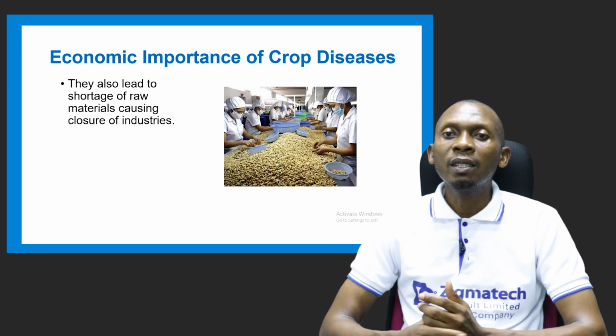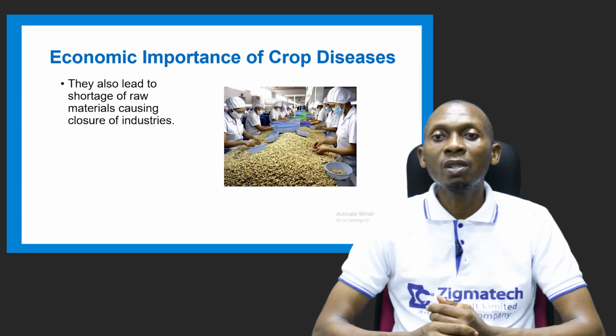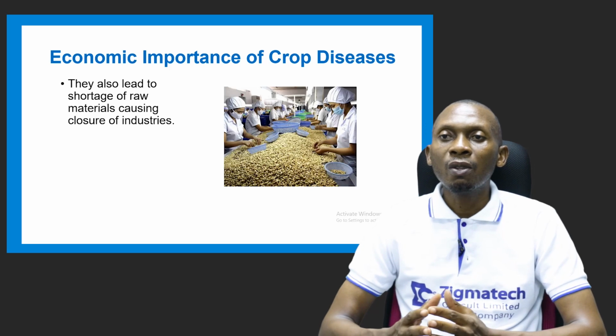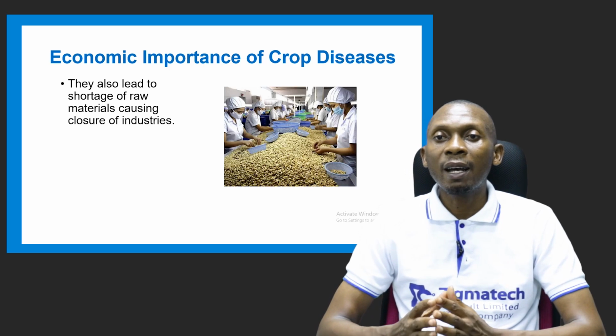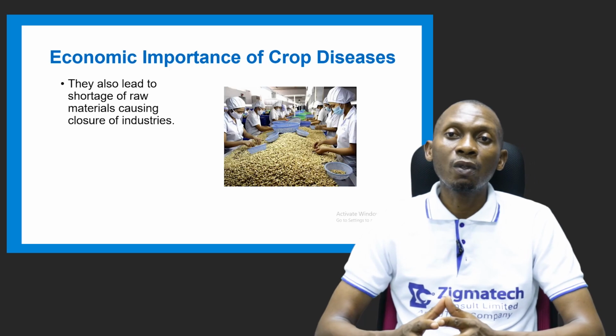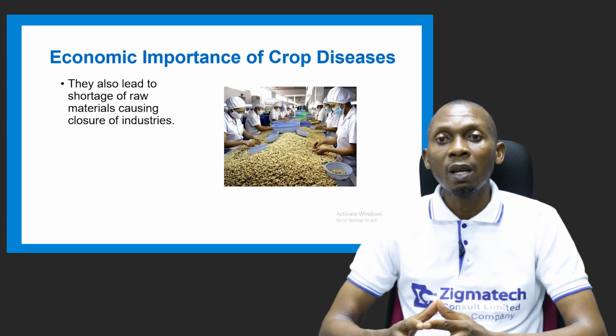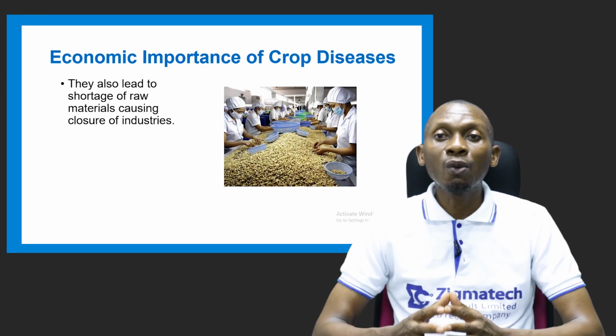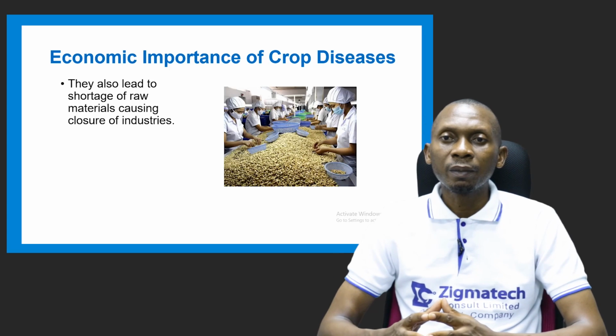Now, they also lead to shortage of raw materials, causing closure of industries. Agricultural produce serves as raw materials for certain industries, and those industries are called agro-based industries.